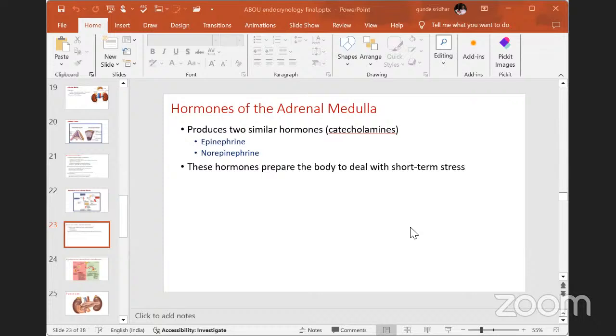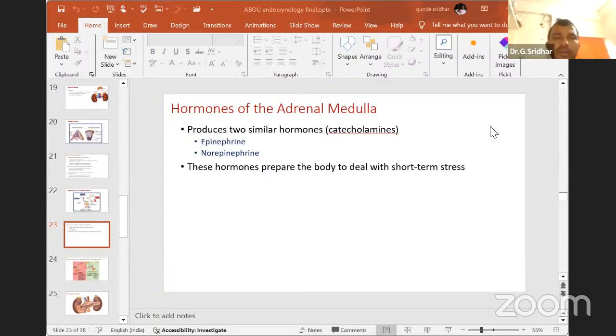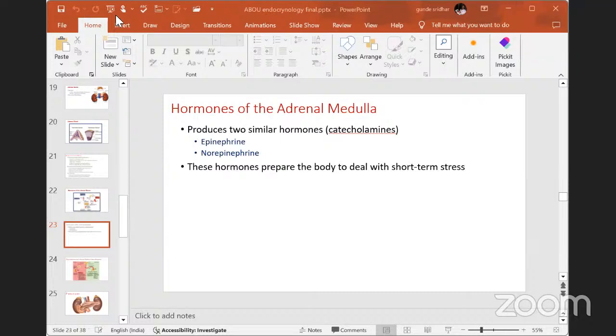But what hormones are released from the medulla, the inner region of your adrenal gland? There are two hormones, called epinephrine and norepinephrine. Epinephrine and norepinephrine are each used for different mechanisms.